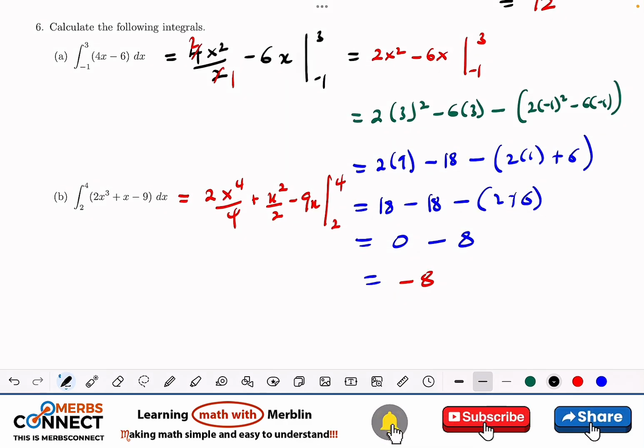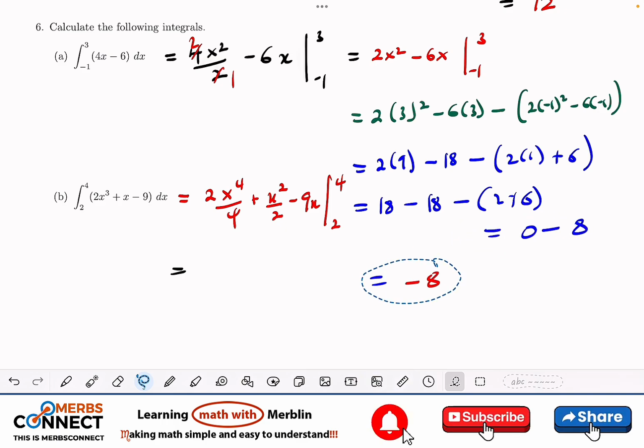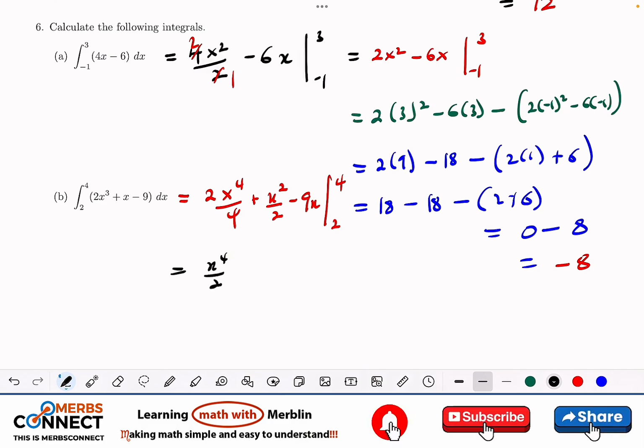I think I need to shift these up a little bit so that we can get a space for them. So this is going to give us x to the power 4 divided by 2 plus x squared divided by 2 minus 9x from 2 to 4.